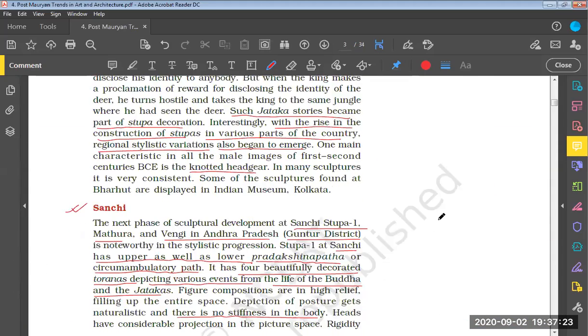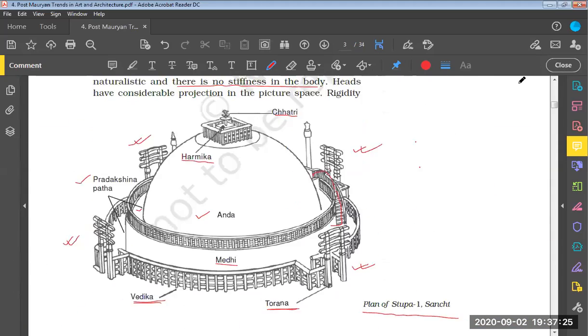Now let us move to the next image. This image shows the plan of Stupa 1 at Sanchi. In the plan of the stupa, this hemispherical shape is known as anda.